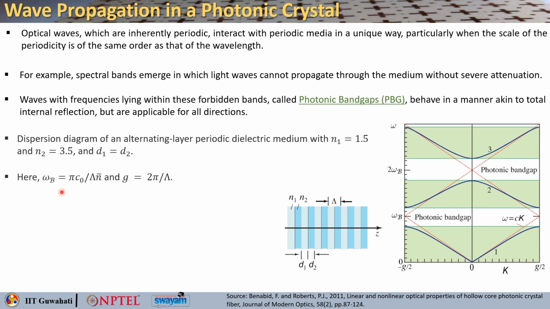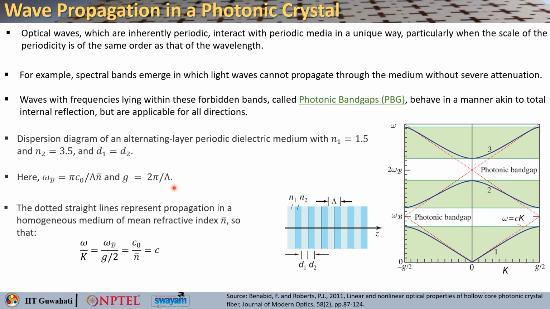So, you can calculate what that frequency is. Omega b turns out to be pi c naught by capital lambda n bar, and g you already know. So, what is n bar? N bar is basically the mean refractive index, if you compute the mean of the two, n1 and n2. Here also, for comparison, the dotted straight lines that you see basically represent the propagation in a homogeneous medium which has the mean refractive index of n1 and n2.